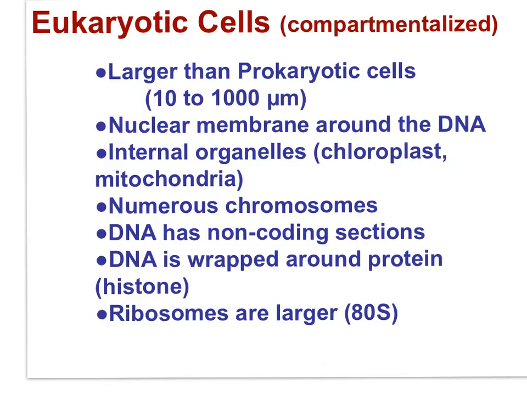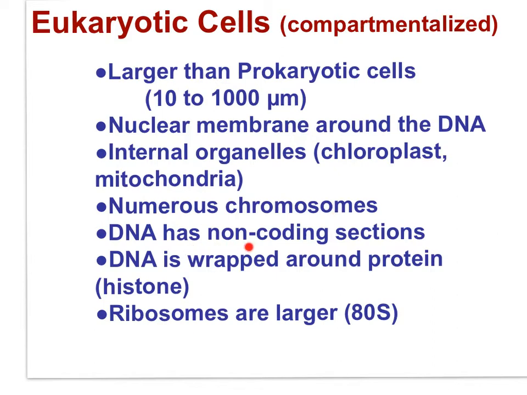Now, eukaryotic cells are compartmentalized cells. By way of example, they have a nuclear membrane around the DNA. There are other characteristics of eukaryotic cells, such as they are larger than prokaryotic cells, ranging from 10 micrometers to 1,000, possibly larger. There is a nuclear membrane around the DNA. There are internal organelles, by way of example, the chloroplast or the mitochondria, Golgi, ER. There are numerous chromosomes.